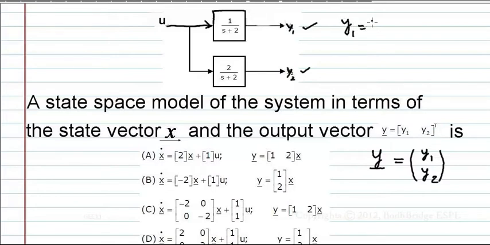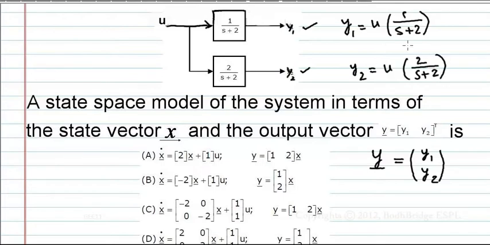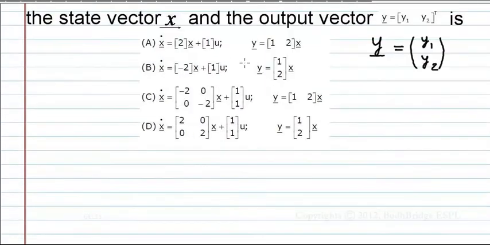From here what can we write? Y1 is how much? U into 1 by s plus 2, since input into transfer function is nothing but output. And similarly y2 is how much? U into 2 by s plus 2. What do you observe from both? Y2 is equal to 2 times y1. Do you observe this? So y2 is 2 times y1.